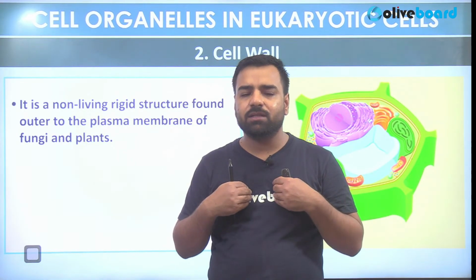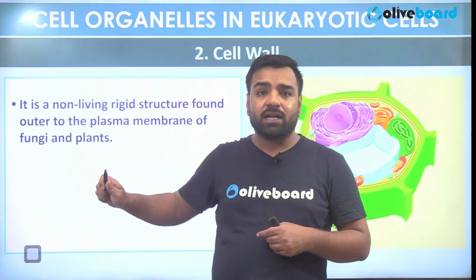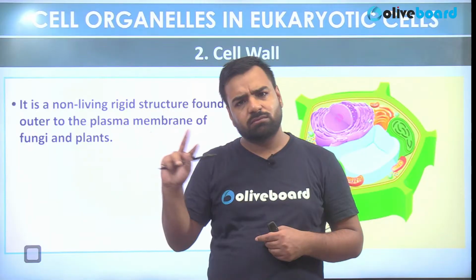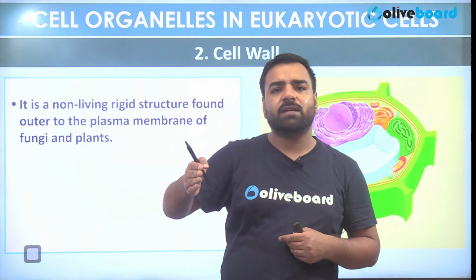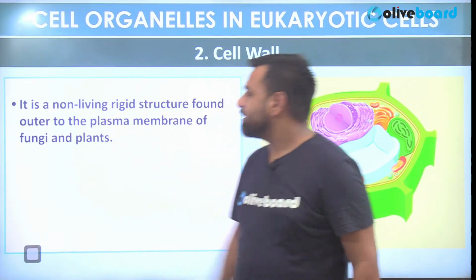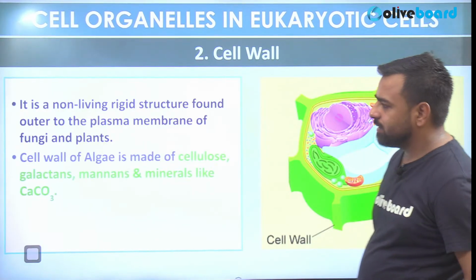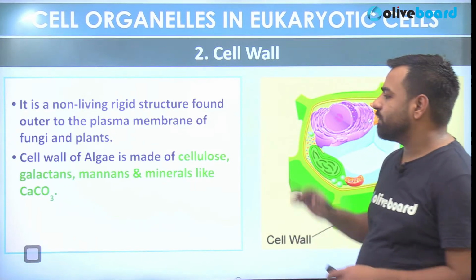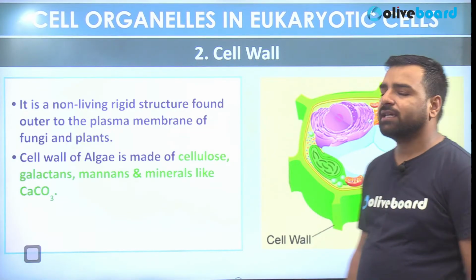We as animals do not have any cell wall. In the plant cell and in the fungi, they have a cell wall. Both of them have. So that means just before the cell wall, they might be having a cell membrane. That's what is mentioned here. It is a non-living structure found outer to the plasma membrane of the fungi and the plants. The cell wall of algae is made up of cellulose, galactans, mannans, and minerals like calcium carbonate.